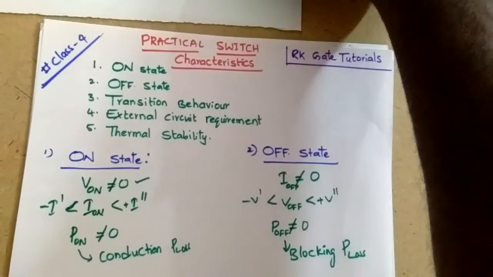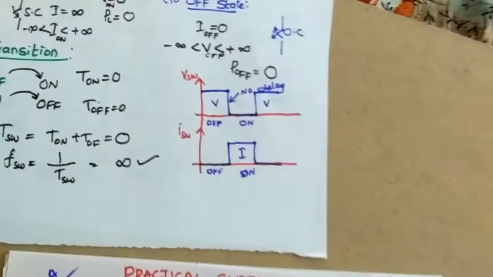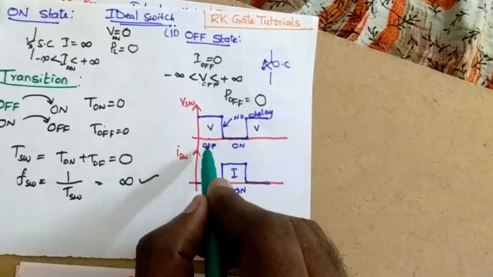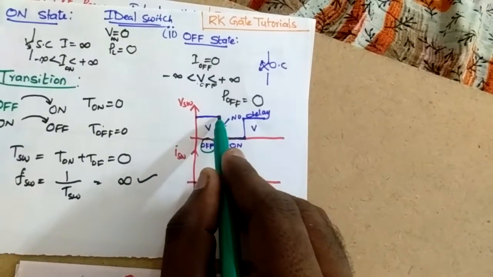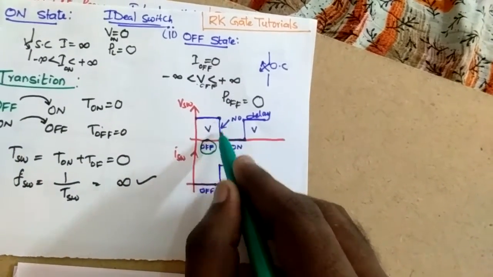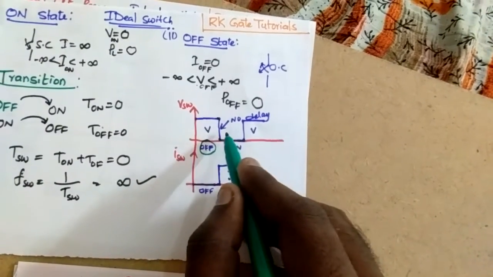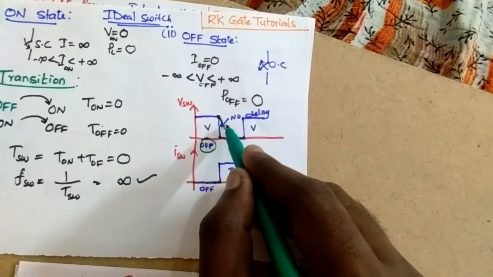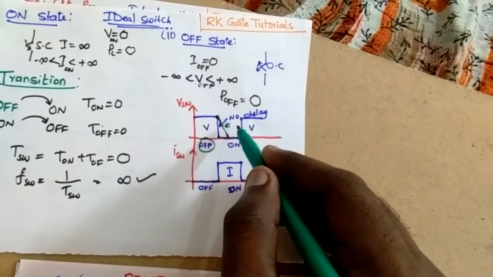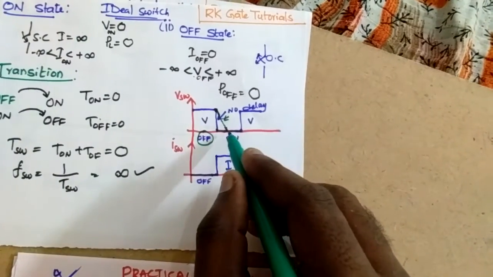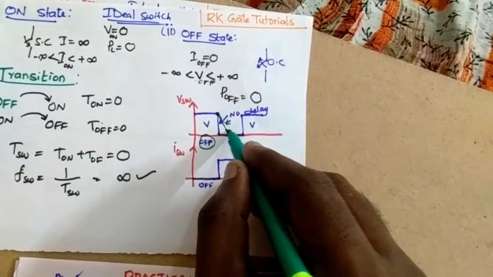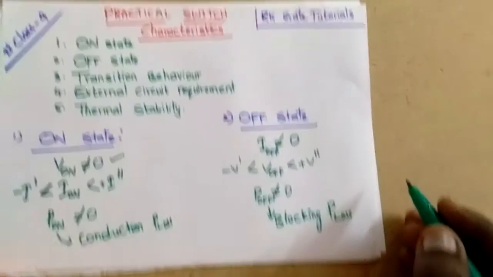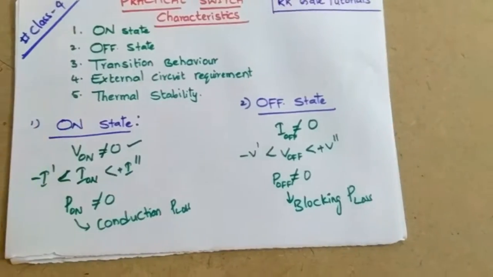So here, this is the voltage of the ideal waveform, the ideal switch. When the switch is off, the voltage should be maximum, but when the switch is on, immediately it will come to zero. But unfortunately, in the practical switch, the voltage does not come to zero immediately. It will take some time delay in order to reach the zero position. Actually it does not reach zero, it will be somewhere here due to some internal properties. So that is what is happening.